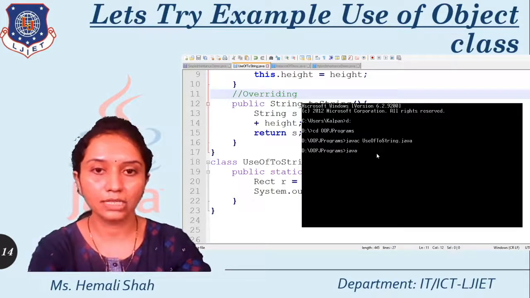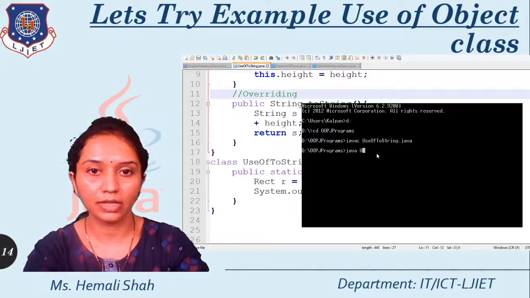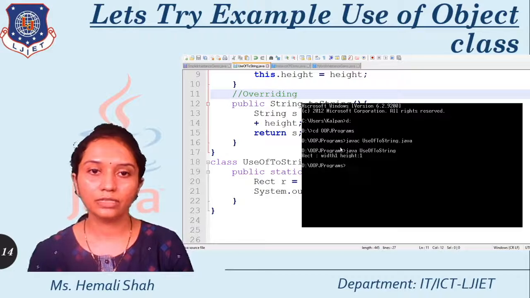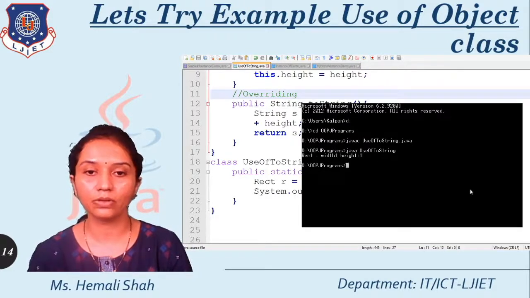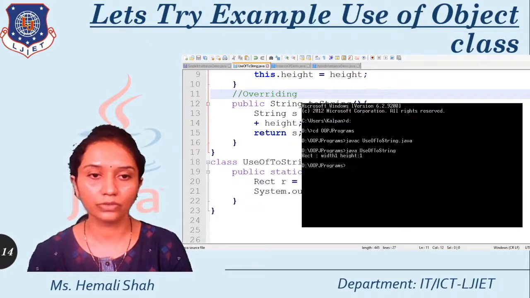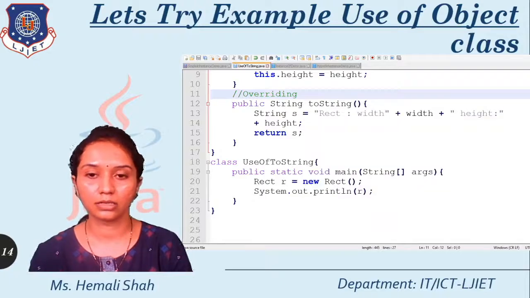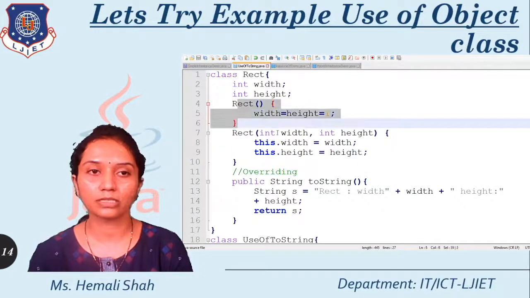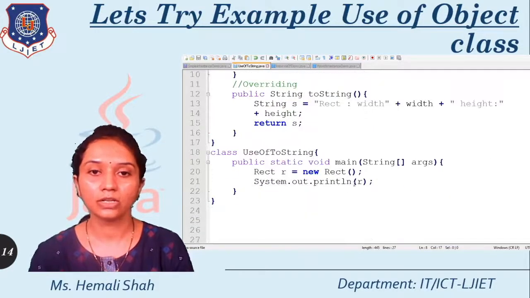It compiles and see the output. Java, then space, then class name. Use of toString: see, width you are getting 1, height you are getting 1, because inside the code you have used the no argument constructor, and this no argument constructor prints the default values that you have written inside it. So here you are getting this returned value of toString.